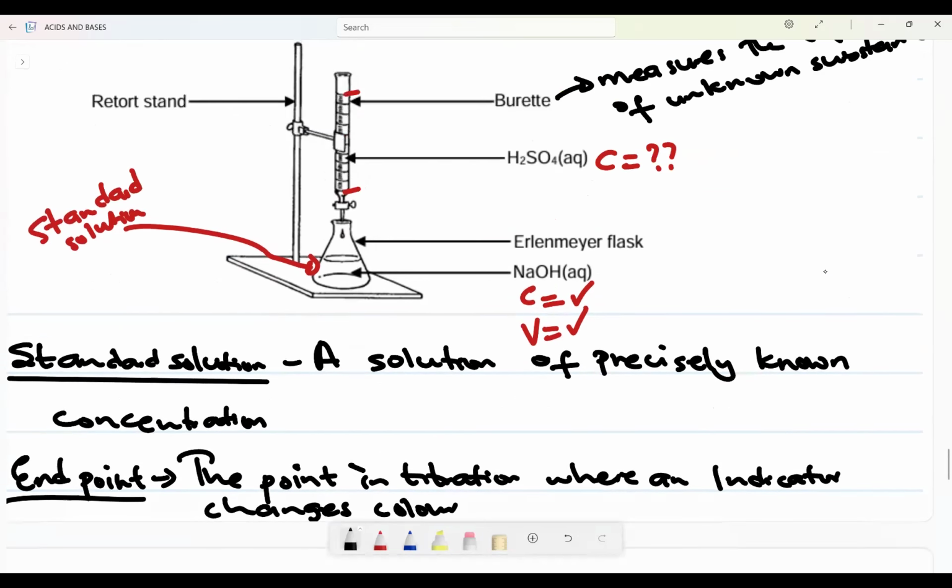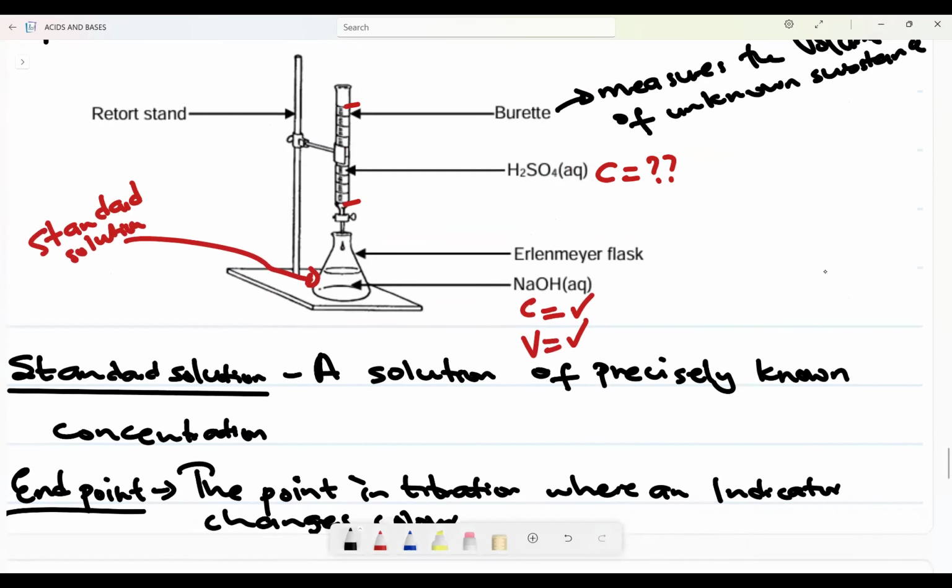But we did not talk about an indicator. What should you do first? I'm taking this slow so that you understand the apparatus. Before I can open this tap here, I need to put a suitable indicator. Why? So that when I open this tap and pour the H2SO4, immediately when this indicator changes color, I know I have reached the end point.